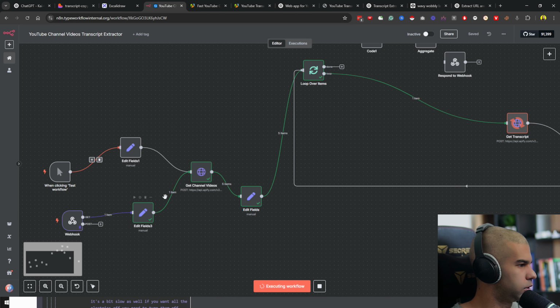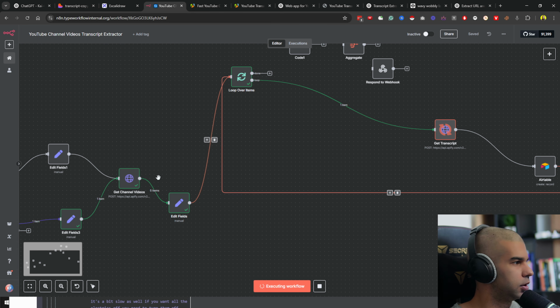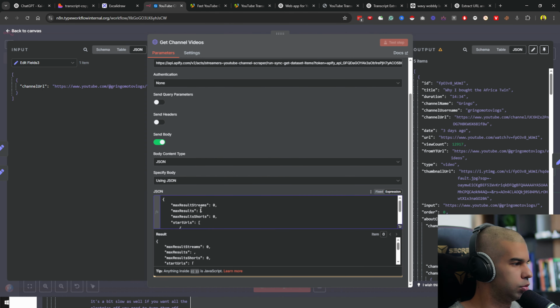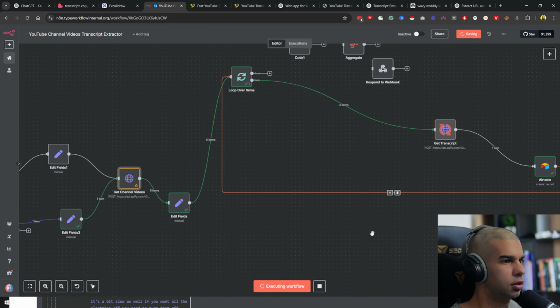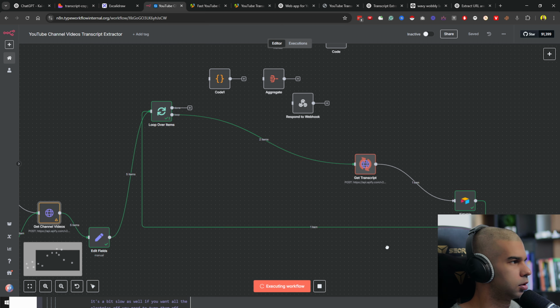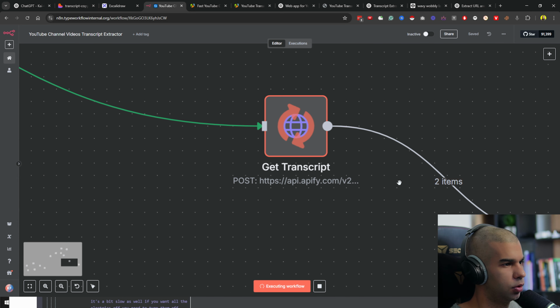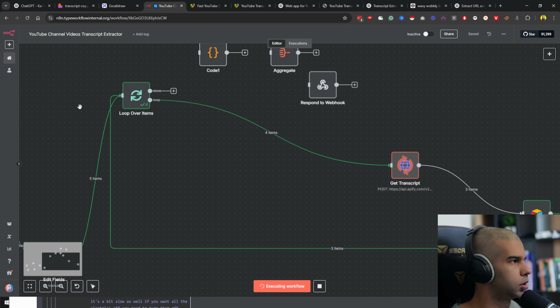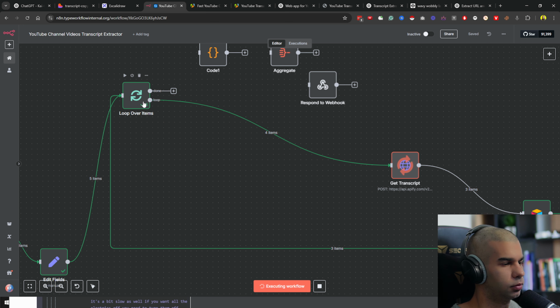What I might do, if this doesn't work as expected, is also change the number of videos I'm grabbing to something like 2. So let's just change this to 2, just for testing. Then it would be easier to not have to run through those each and every time. Because for some reason, I'm not sure why we're showing only one item passing through. Okay, 4. So 2 more videos.